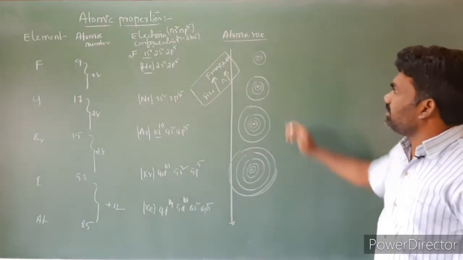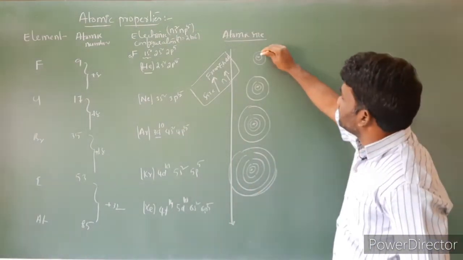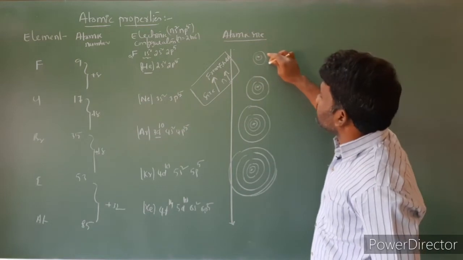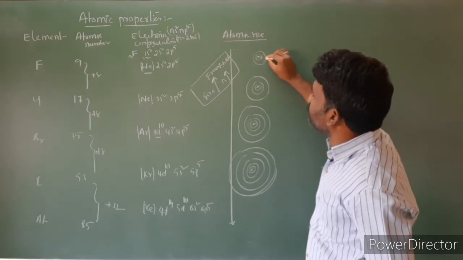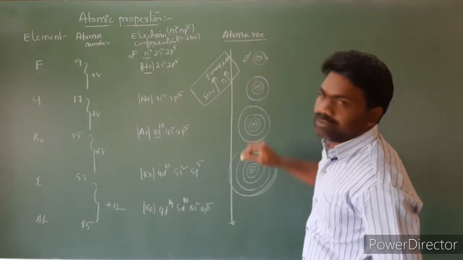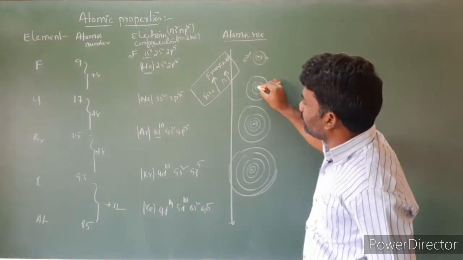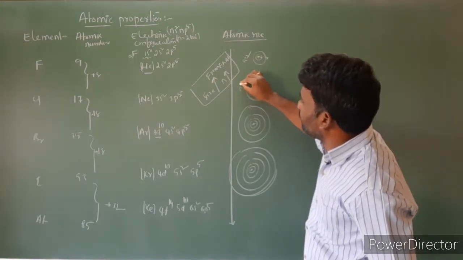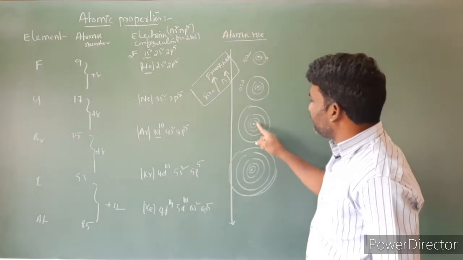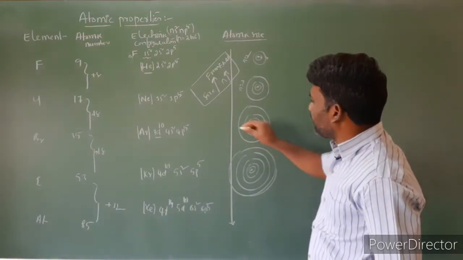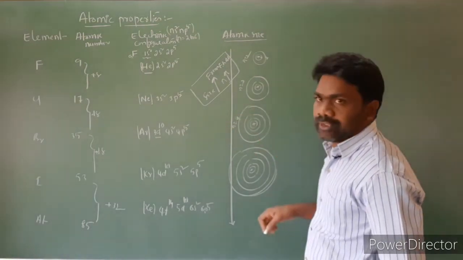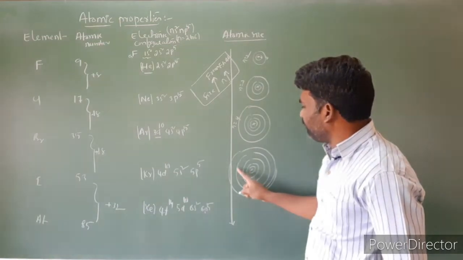So the point here is to look at these diagrams. Fluorine has 1, 2 shells, n is equal to 2. In the case of chlorine, 1, 2, 3, n is equal to 3. In the case of bromine, 1, 2, 3, 4, n is equal to 4. In the case of iodine, 1, 2, 3, 4, 5.